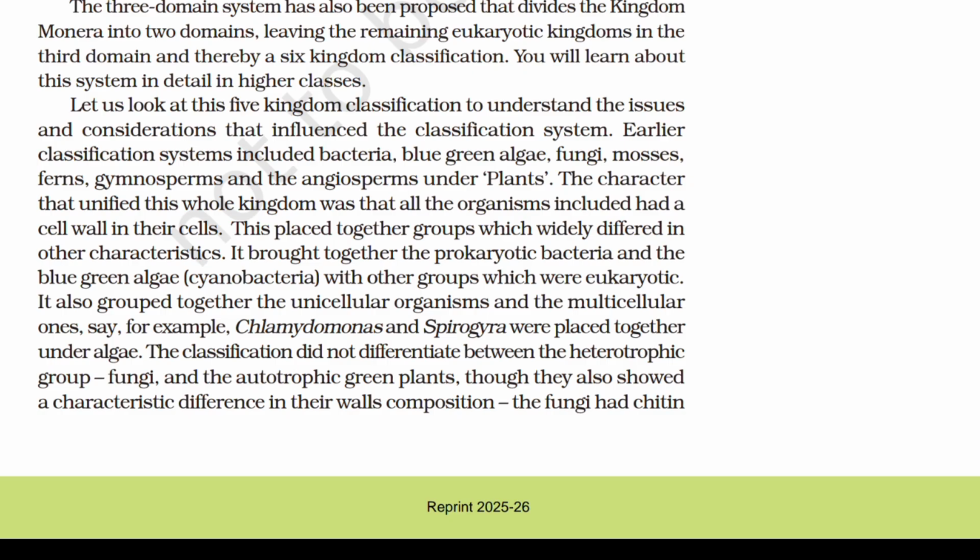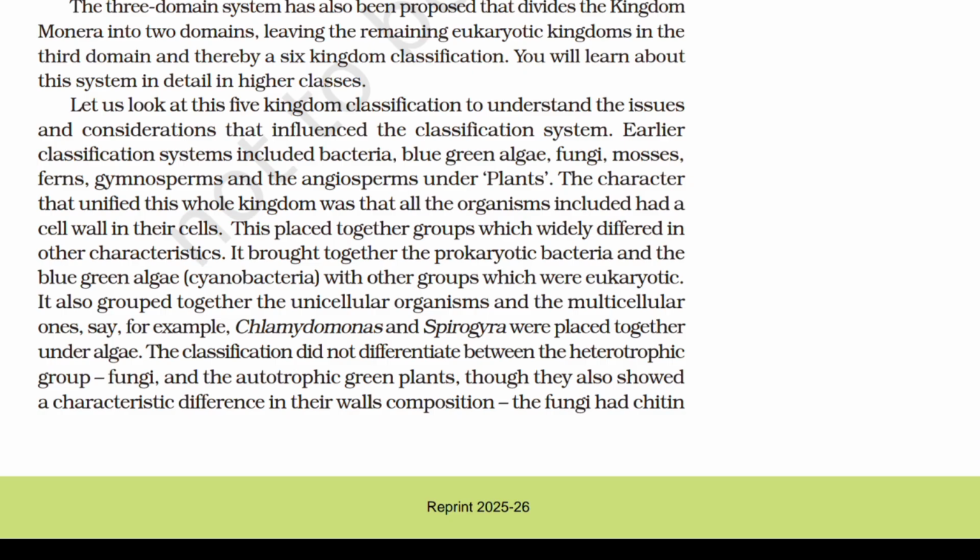Earlier classification systems included bacteria, blue-green algae, fungi, mosses, ferns, gymnosperms, and the angiosperms under plants. The character that unified this whole kingdom was that all the organisms included had a cell wall in their cells. This placed together groups which widely differed in other characteristics. It brought together the prokaryotic bacteria and the blue-green algae with other groups which were eukaryotic.